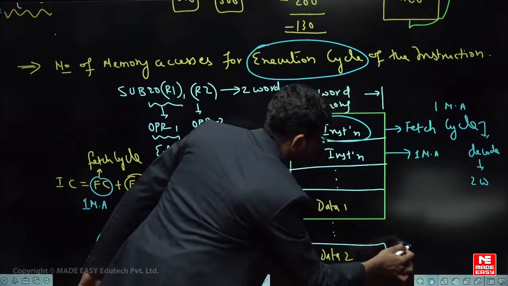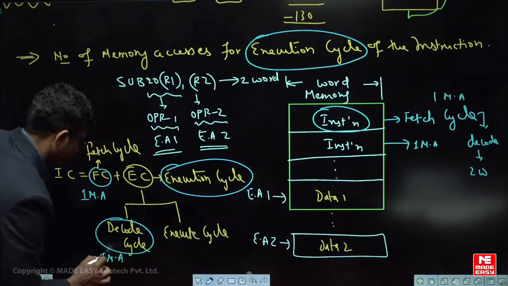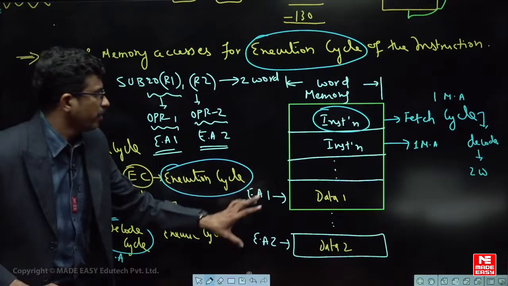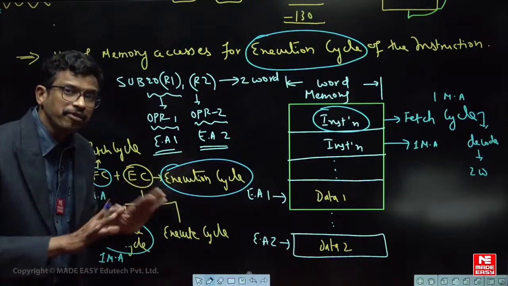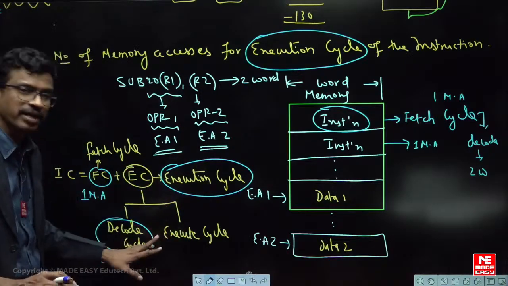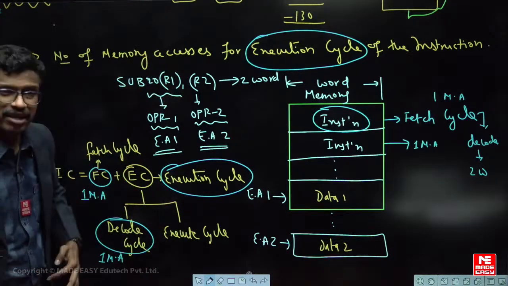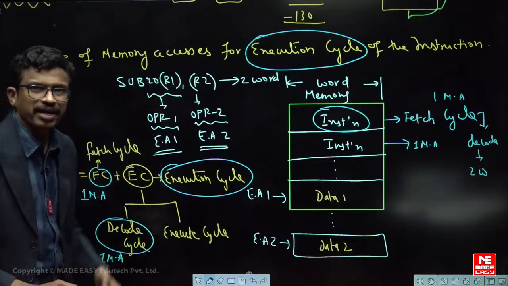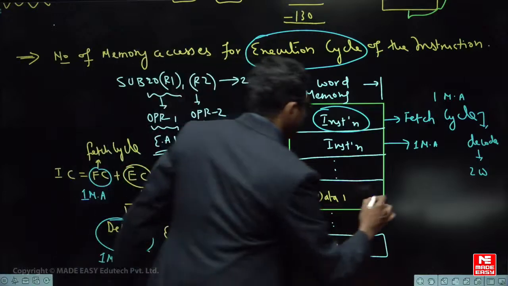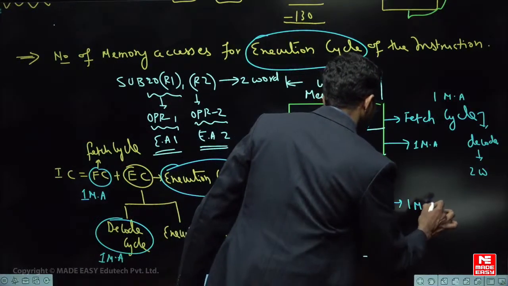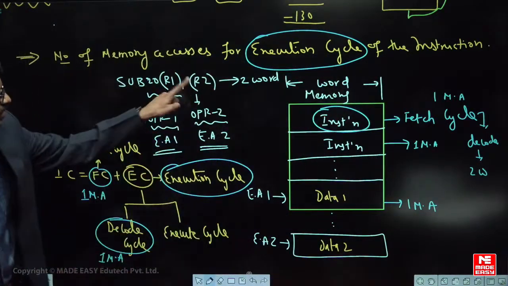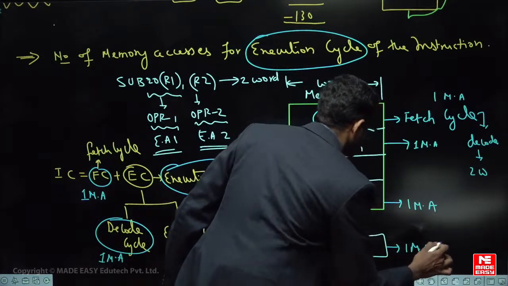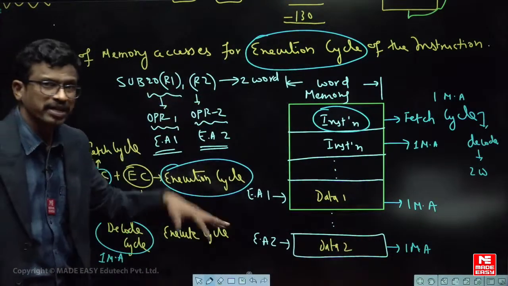Are you able to understand, everyone? So this one memory access is required. Up to here it is fine, but after this, whatever is taking place comes under the execution side. Now tell me, is the data directly available in the instruction? No, it's not immediate addressing mode. The first operand is different, the second operand is different. For the first operand you are accessing memory one time, one memory access. To bring the second operand into the processor, you are accessing memory once again, a second memory access, to bring the data.